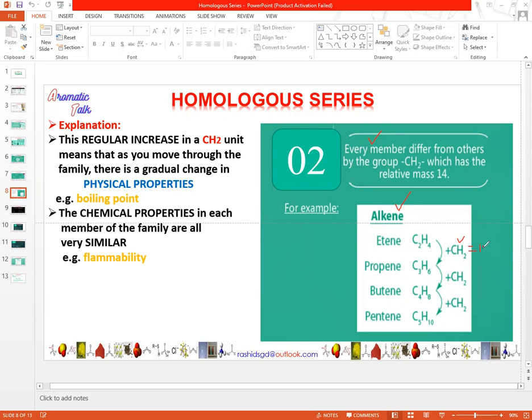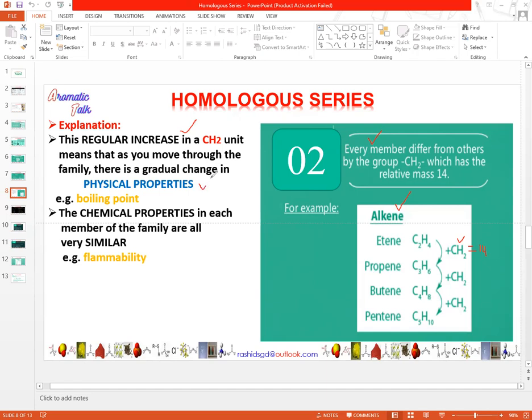So if you add a CH2 group at each step, then you can find the structure of the next member. If we add C2H4 plus CH2, then you will get C3H6. And if you add CH2, you will get C4H8. If you add CH2 further, then you will get the structure of C5H10, which is pentene. This regular increase in CH2 units means that as you move through the family, there is a gradual change in physical properties.